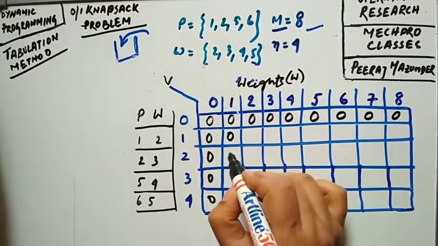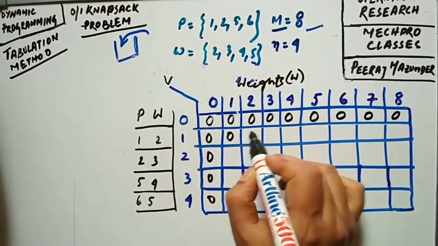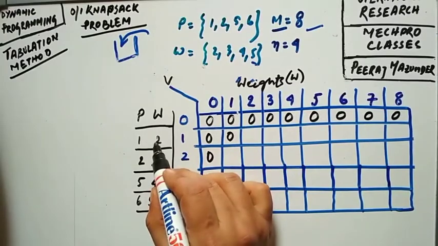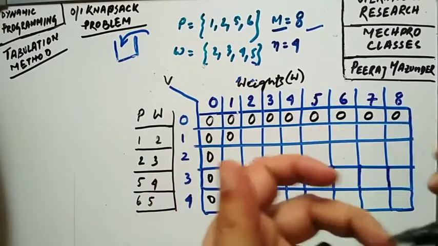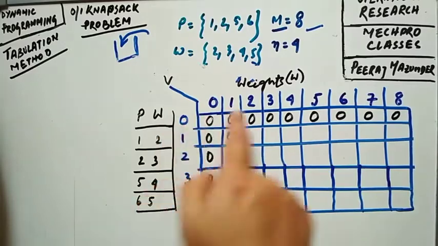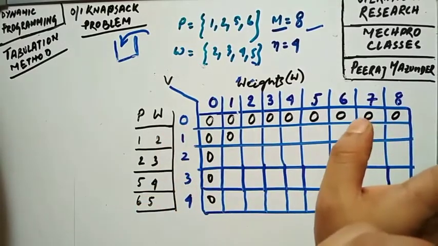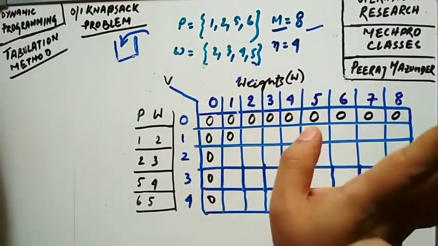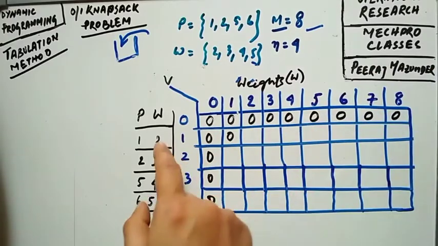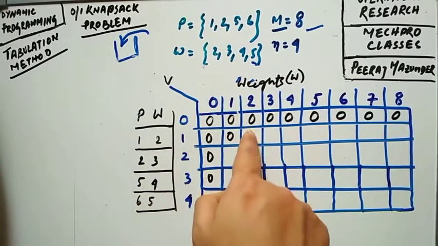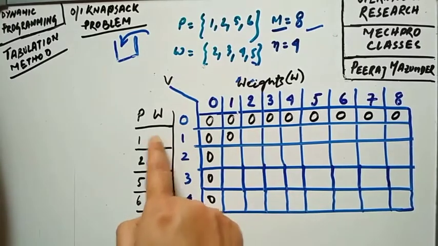Similarly, now we have this weight 2 and this capacity also 2. So you can easily fill it, no problem. Now what will be the value in this cell, whether it will be 2 or 1?